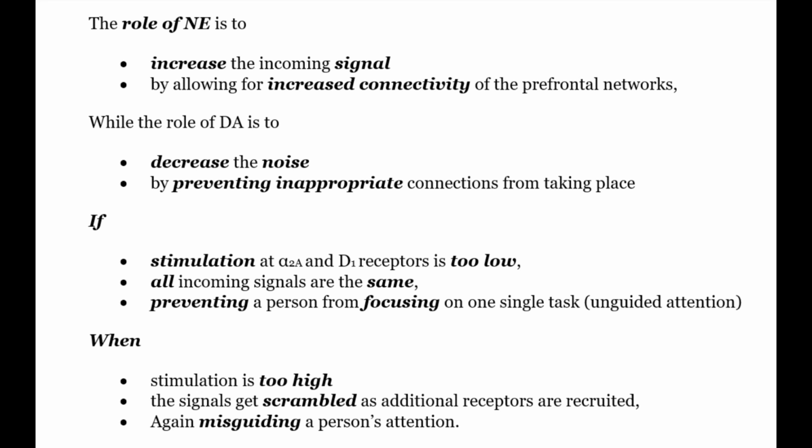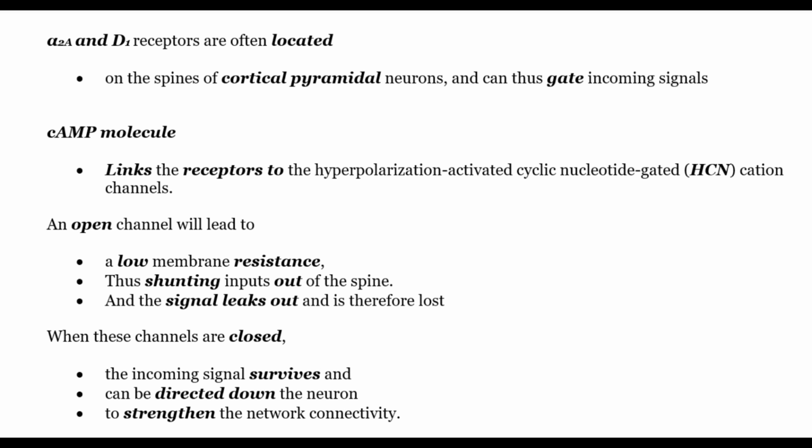If stimulation at alpha-2A and D1 receptors is too low, all incoming signals are the same, preventing a person from focusing on one single task, that is, unguided attention. On the flip side, if the stimulation is too high, the signals get scrambled as additional receptors are recruited, again misguiding a person's attention. Alpha-2A and D1 receptors are often located on the spines of cortical pyramidal neurons and can thus gate incoming signals.